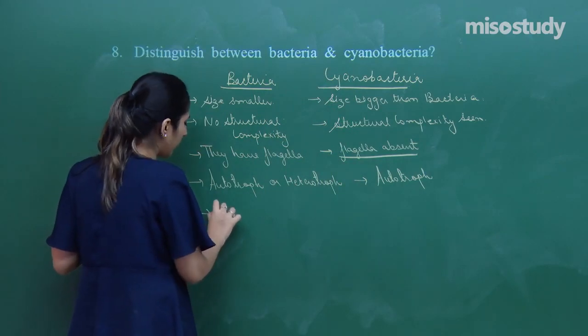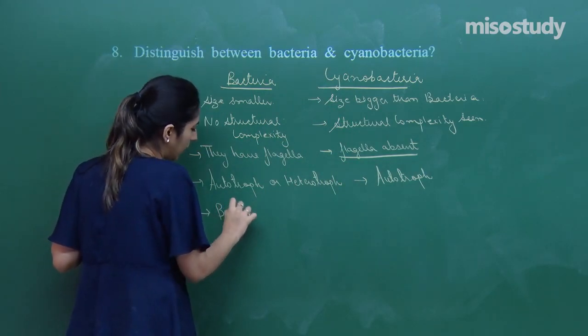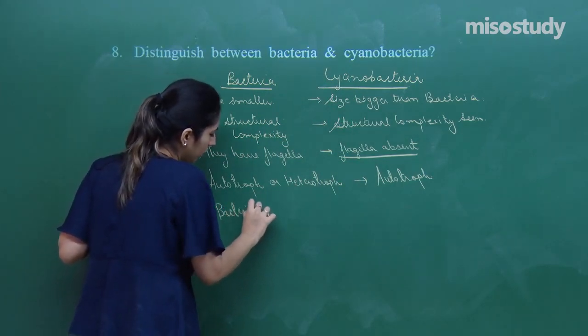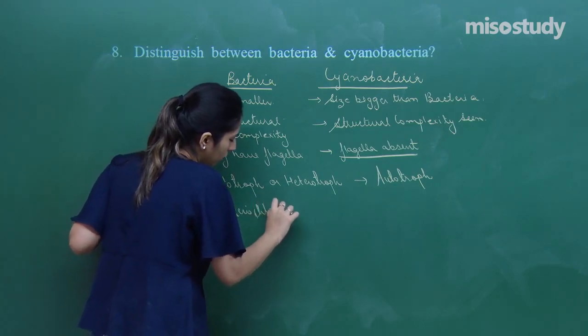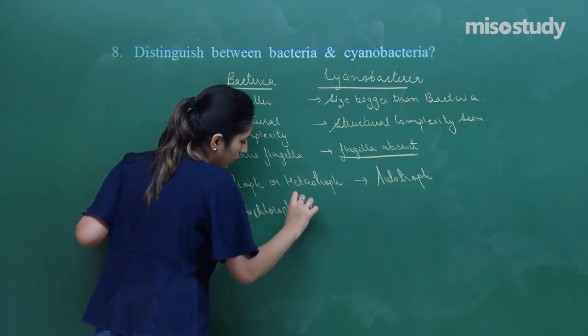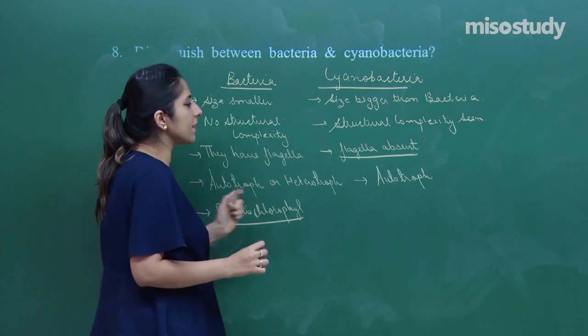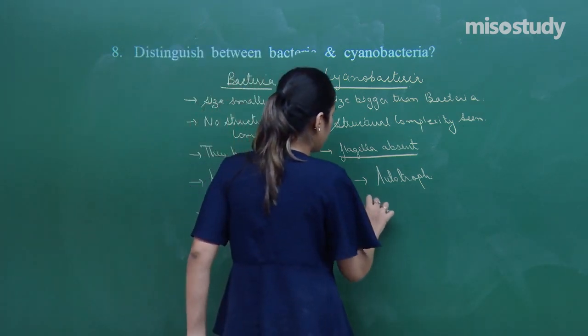In bacteria, the chlorophyll present is called bacteriochlorophyll, whereas in cyanobacteria, normal chlorophyll is present.